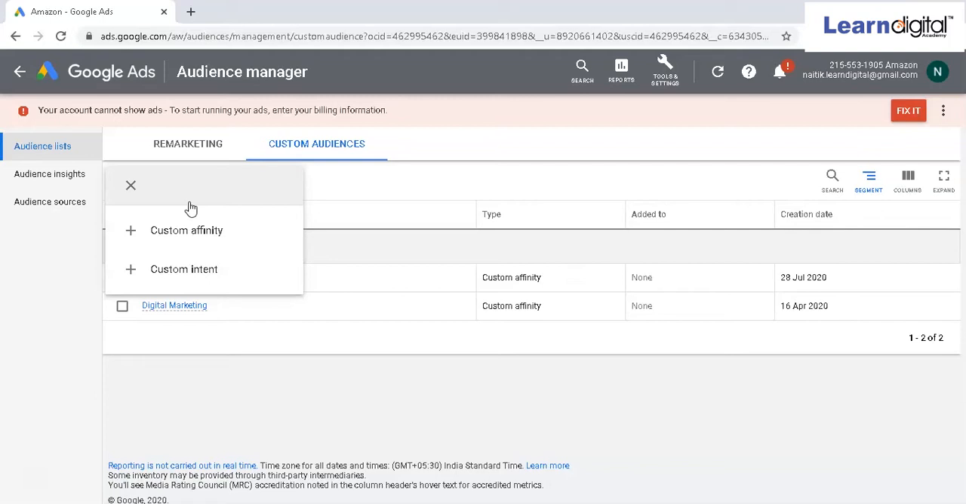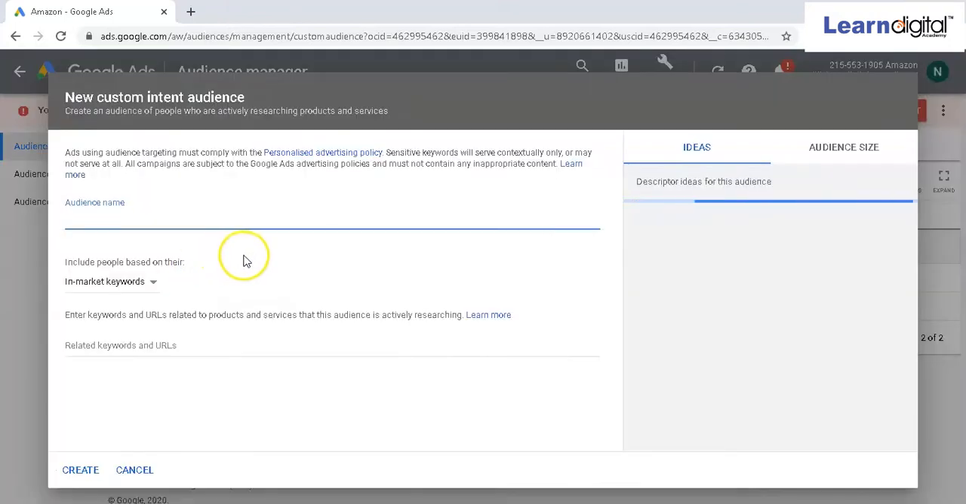In our in-market audience, we already have categories given by Google, and we can target people based on those categories. But if you want to target an in-market audience by your own understanding, by your own keywords, then you can go for custom intent. Custom intent is the same as a custom in-market audience, where you can target people on the basis of their keywords, what they're searching in the search engine, or what they're planning to purchase. Getting it? Based on that scenario, you can target people. So the same thing is applicable over here as well.